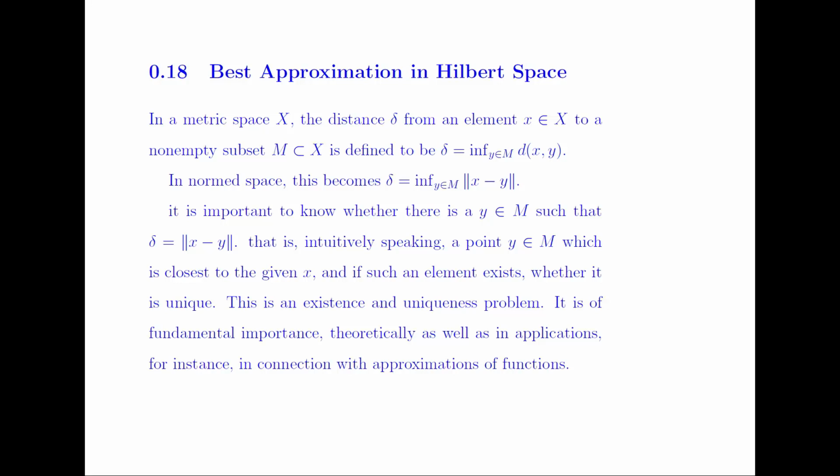That is, intuitively speaking, a point y belonging to the set M which is closest to the given point x. If such an element exists, now the question is whether it is unique.